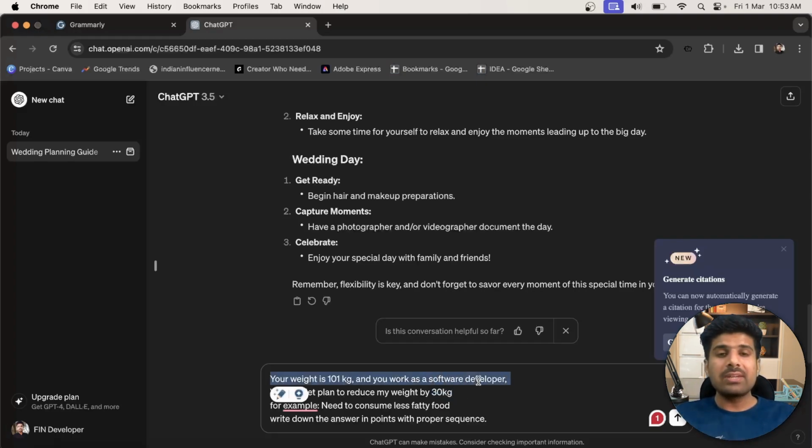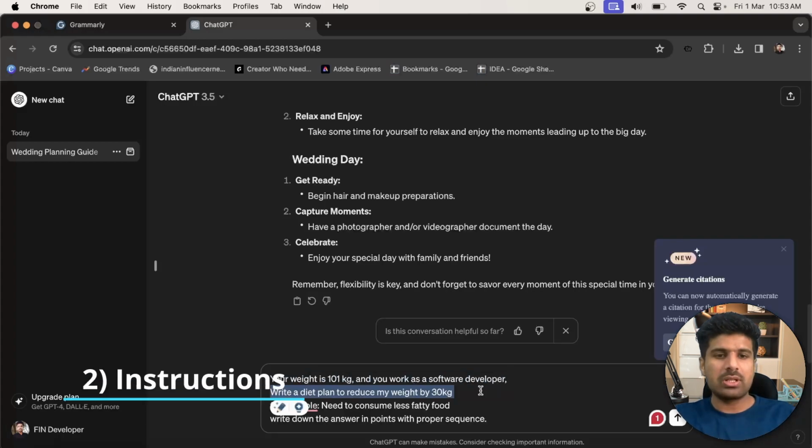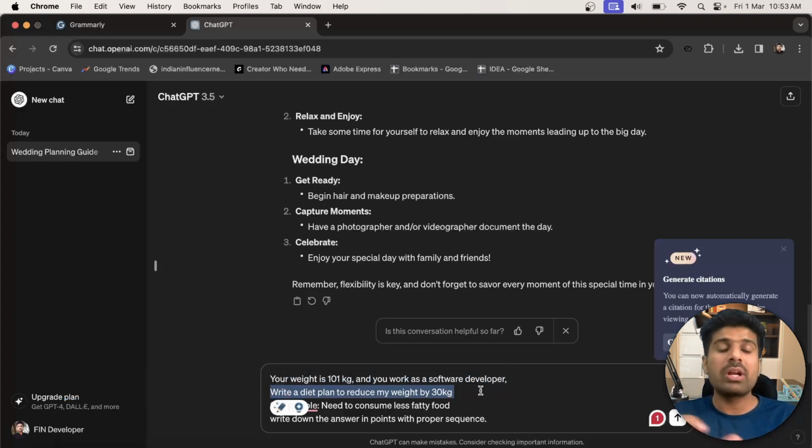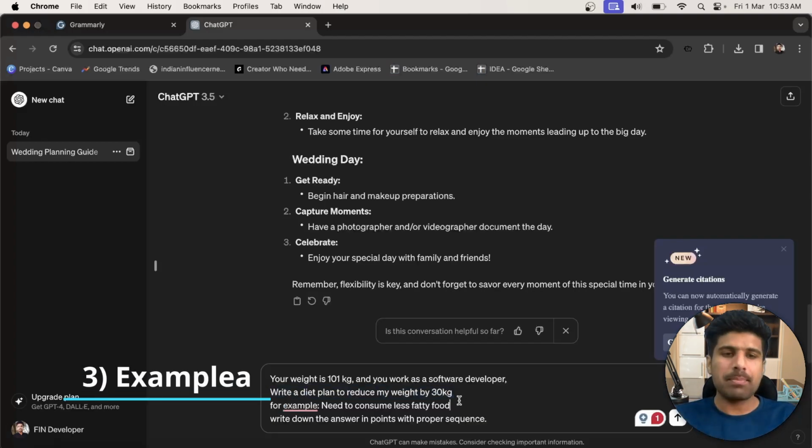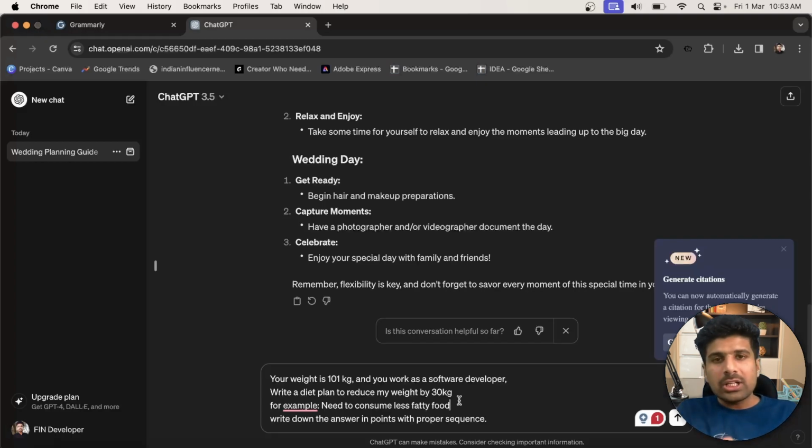So first I give a condition, a context: who I am and what my current condition is. Now I give the instruction of what ChatGPT needs to do: write a diet plan to reduce my weight by 30 kg. Now I also give an example, for example, consume less fatty food. This indicates that I need to include more general information as well, or it shows how you can write a point and in which direction. You also need to include a generic kind of answer as well.